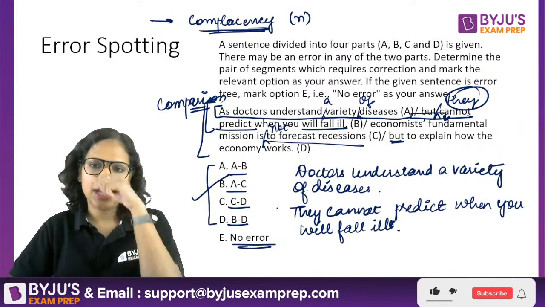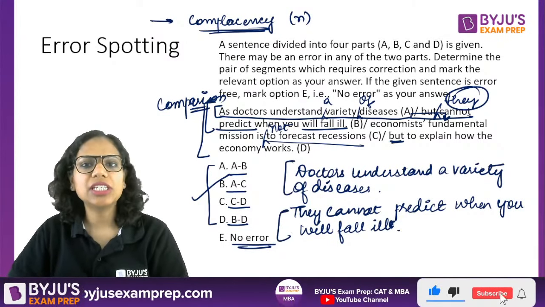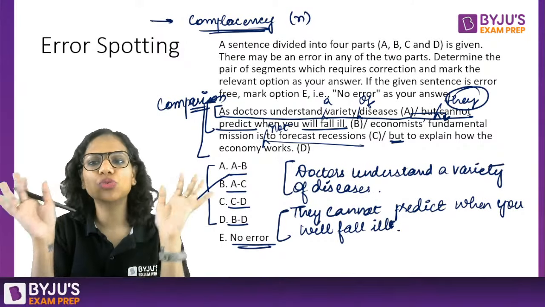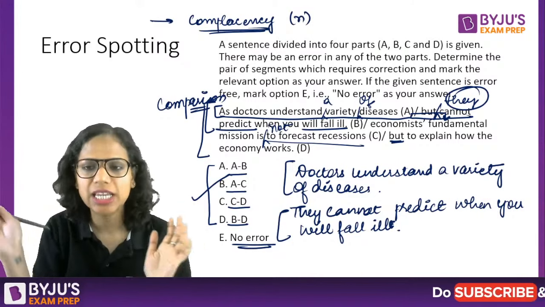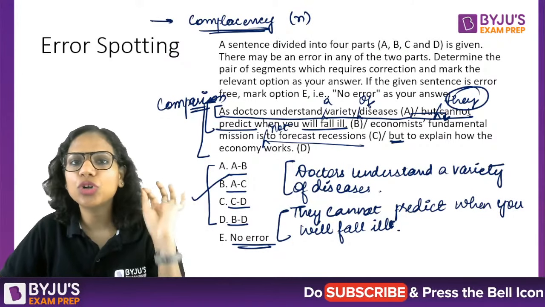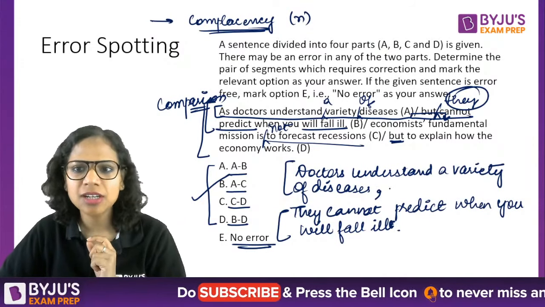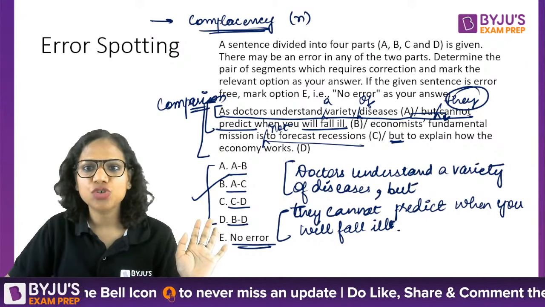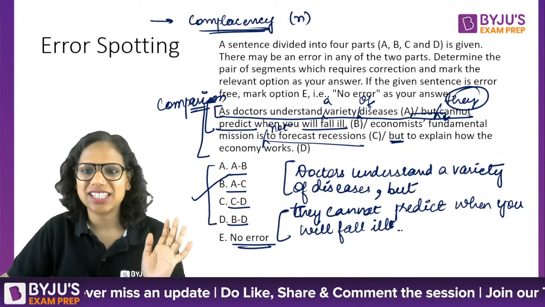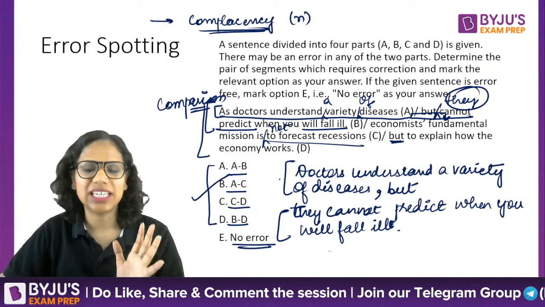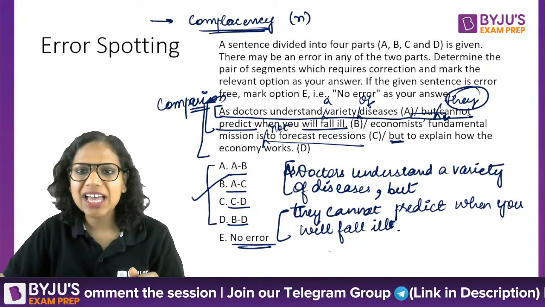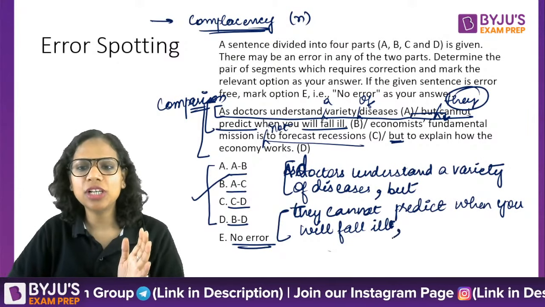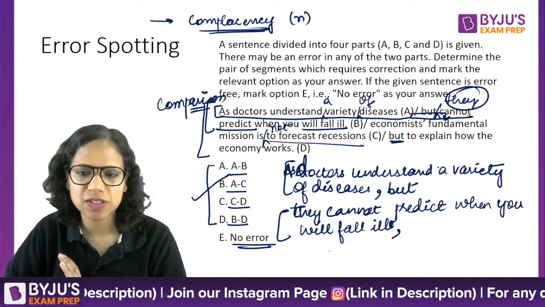Now, when you join these, there are two ways. One is that you want to keep them as two independent clauses. Independent clauses mean two complete whole sentences, right? If you want to do that, then you have to put a comma here and then add a but. So now this becomes one sentence, one whole thing. So: doctors understand a variety of diseases, but they cannot predict when you will fall ill, comma, and then we continue with our story as it is.